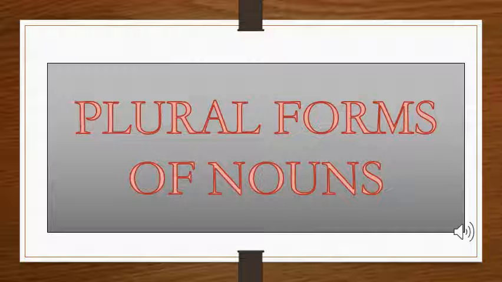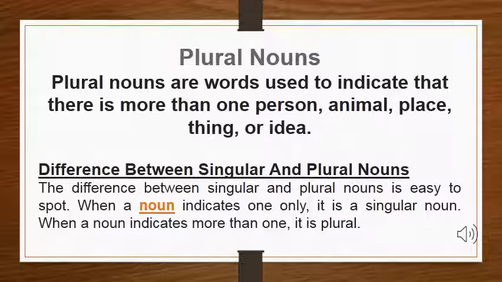Plural forms of nouns. Now, what are plural forms of nouns? In your book, there is a topic called plural forms of compound nouns. But to understand that, first we will learn how to make plural nouns. So let's learn. Plural nouns are the words used to indicate that there is more than one person, animal, place, thing, or idea.